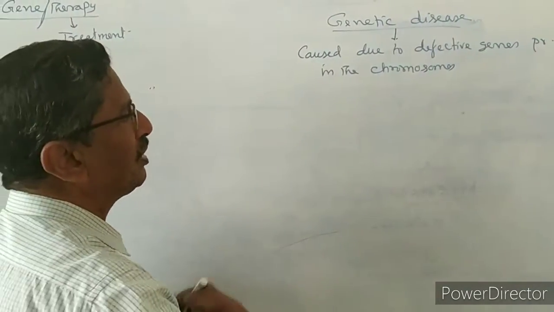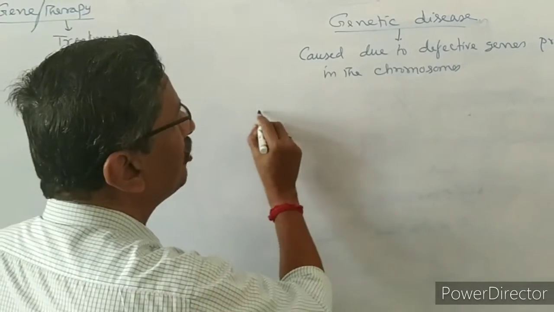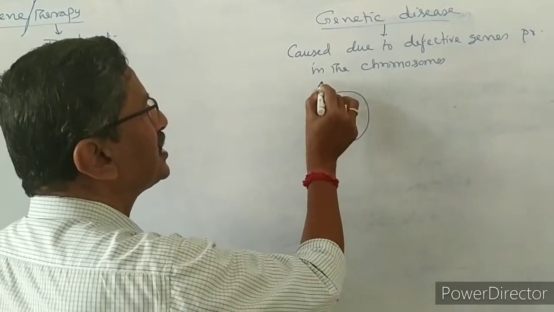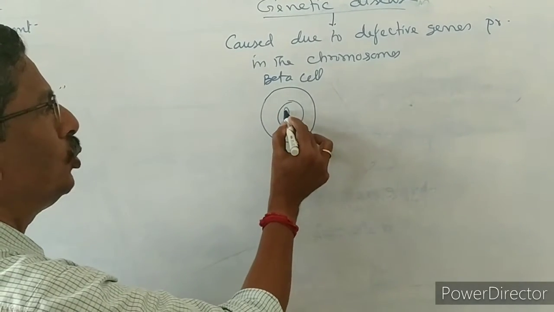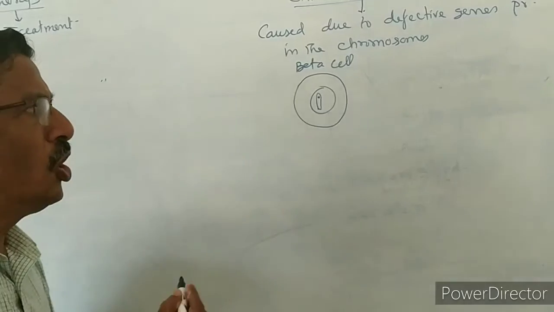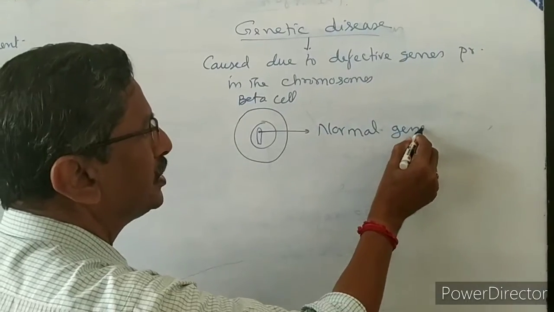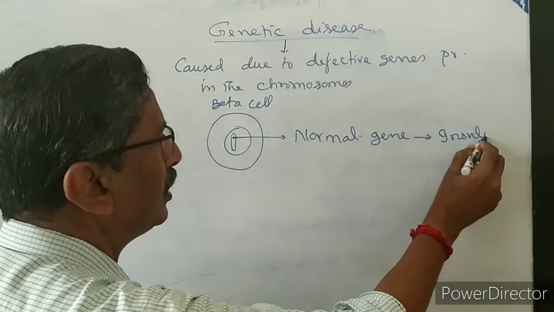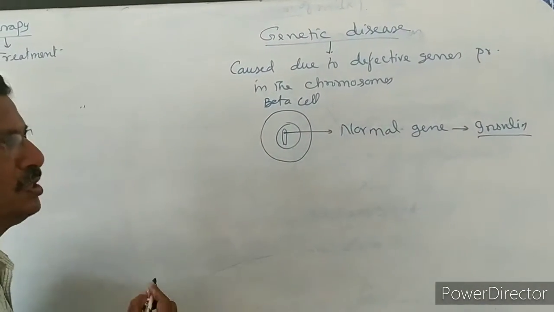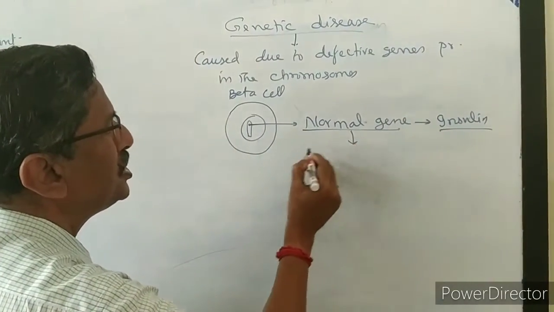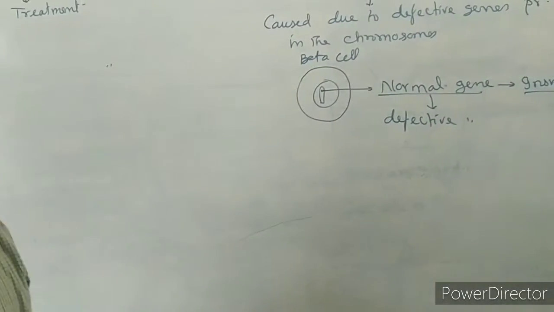Just before, in the previous topic, we studied that the pancreas has two types of cells in the islets of Langerhans, alpha cells and beta cells. Now this is one beta cell. In the beta cell, the nucleus is there. In the chromosome, one gene is there. Assume that the gene is a normal gene. This gene is for the production of insulin, so a normal amount of insulin will be produced. But due to some problem, imagine that the normal gene is changed into a defective gene in one particular individual, in a particular generation.